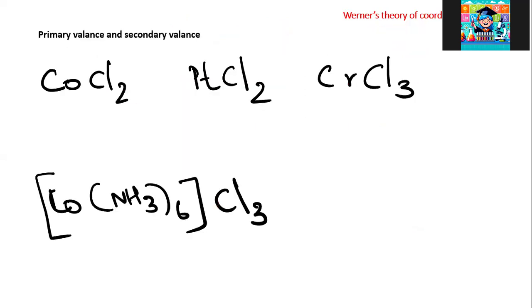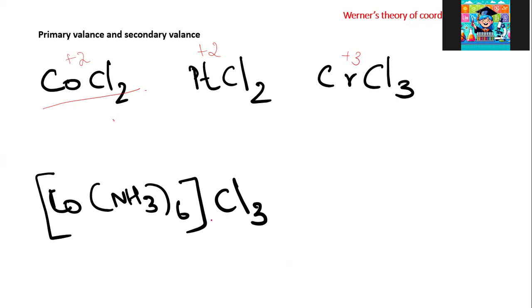From these observations, Werner proposed that a transition metal will have two valences in a coordination complex, primary valence as well as secondary valence. For example, cobalt chloride is a simple salt, where cobalt has a primary valence of +2. Platinum here has a primary valence of +2. Chromium here has a primary valence of +3. So this valence is there for all the metals.